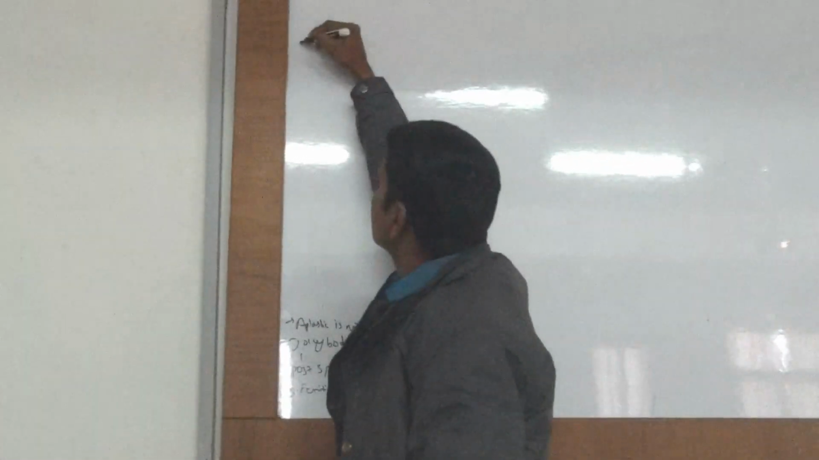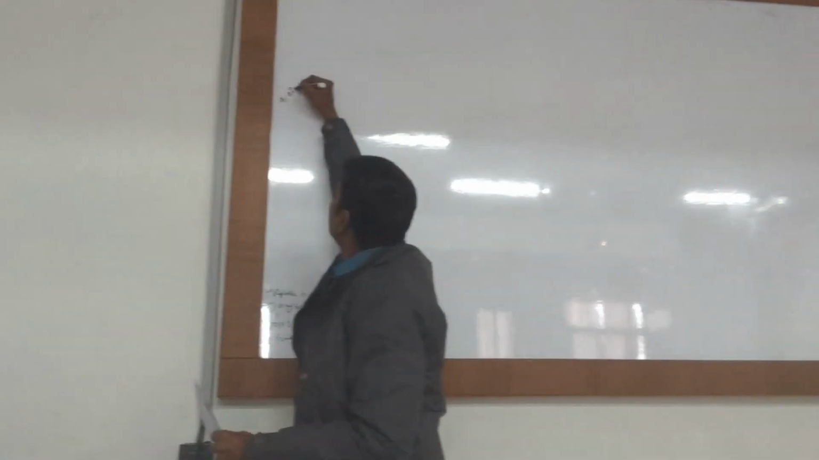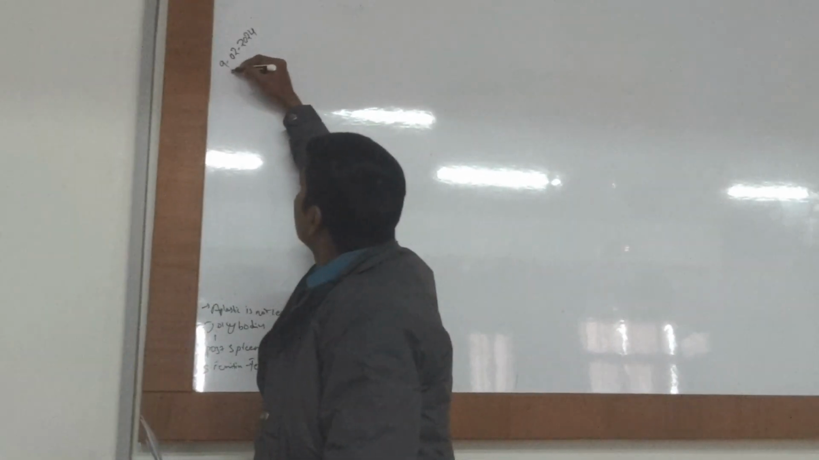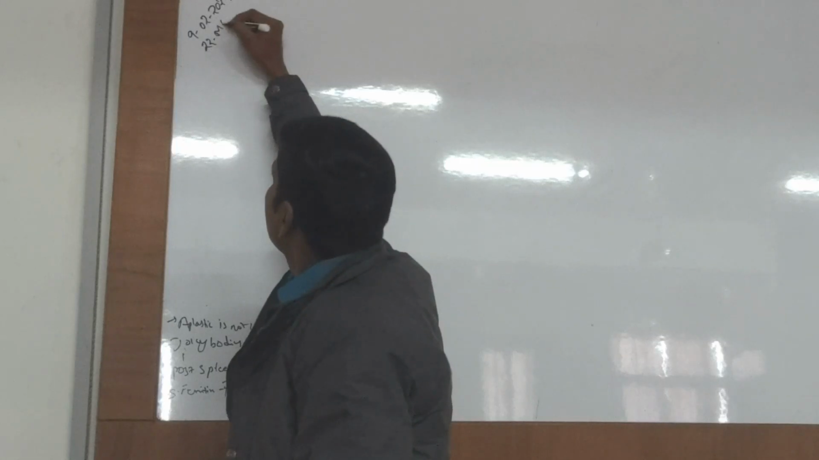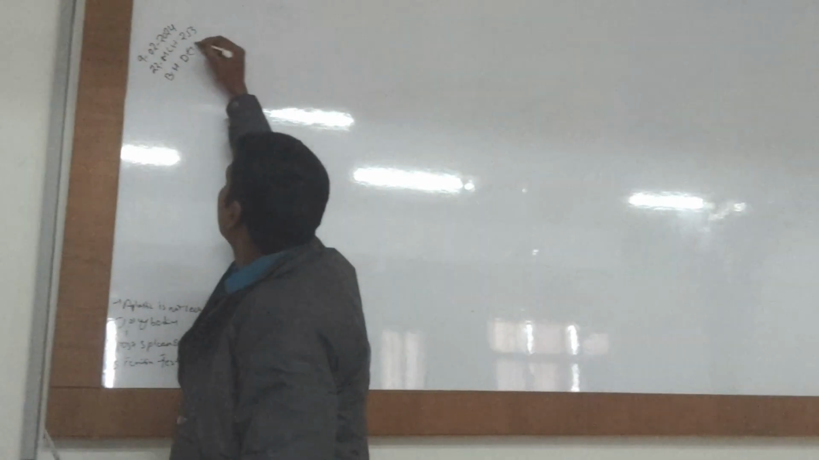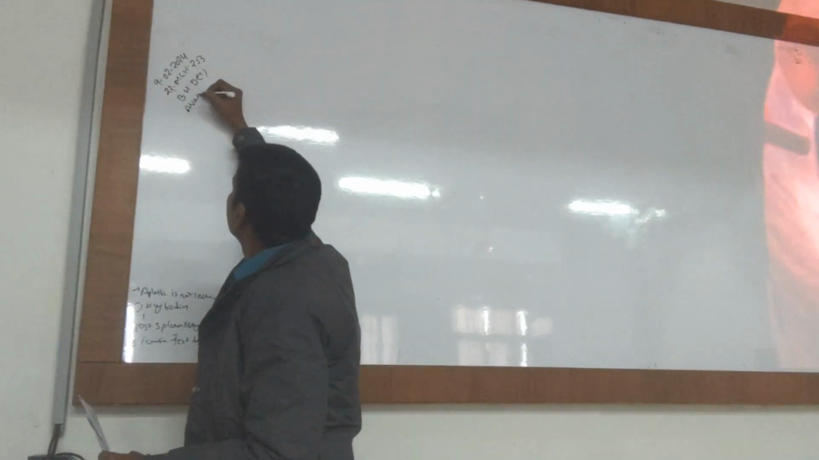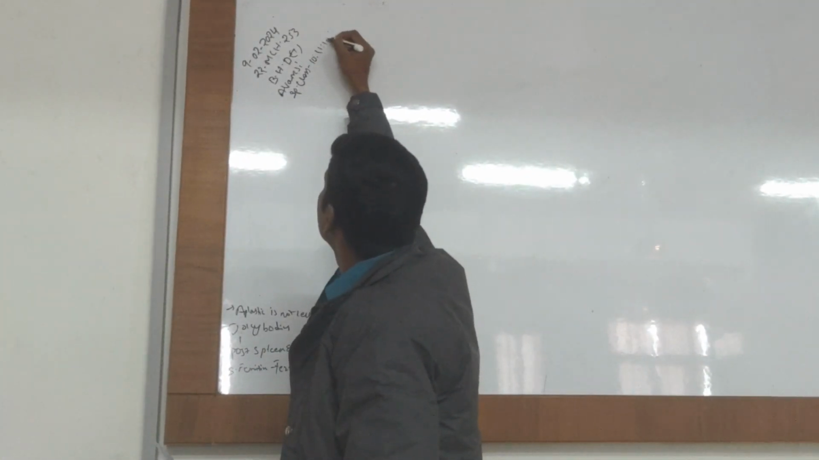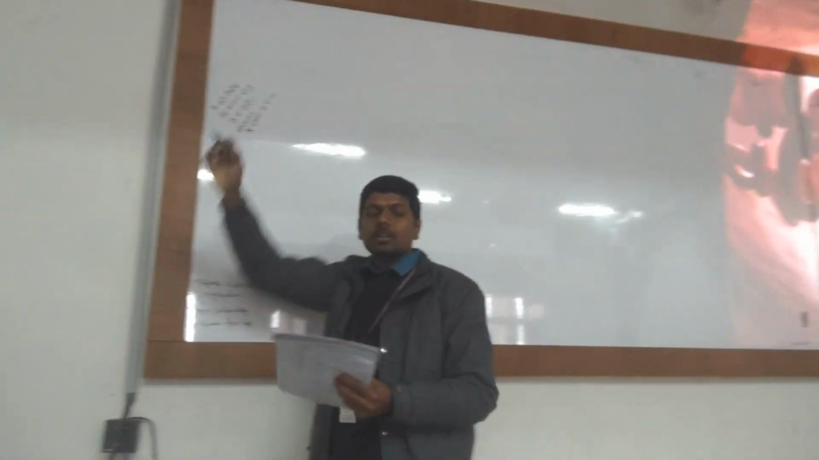Today's date. Alright. 22 MLH 253 basic physiological diseases. One. Special class 10 to 11. Okay.